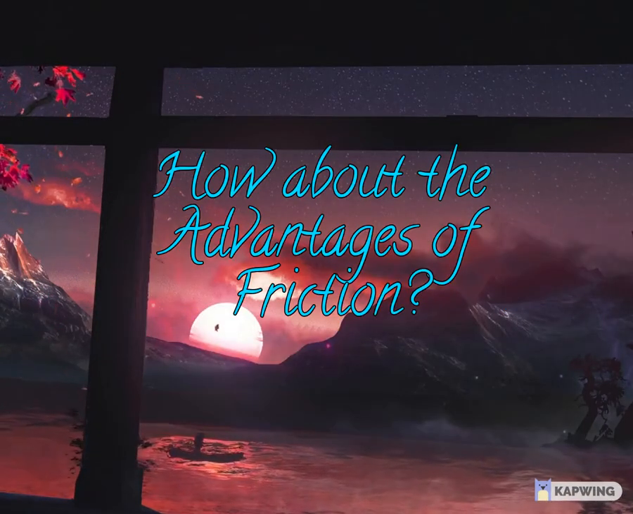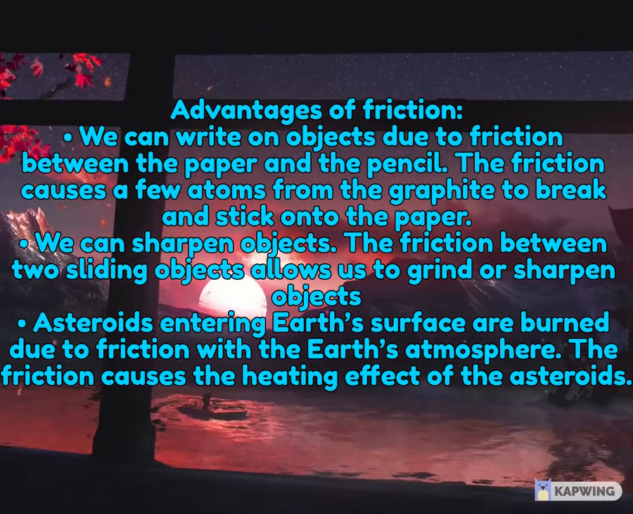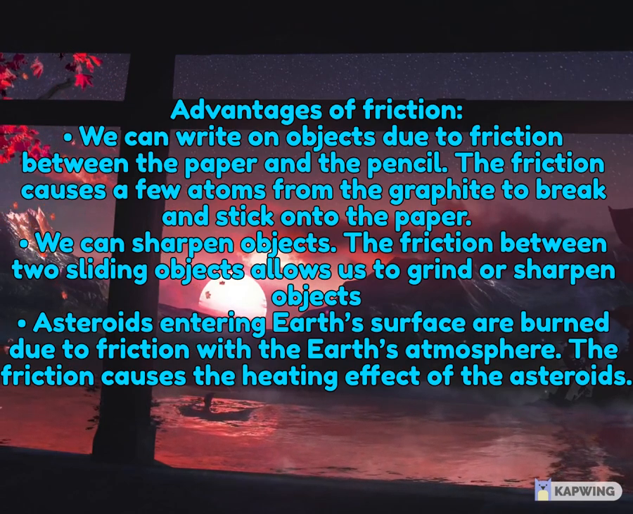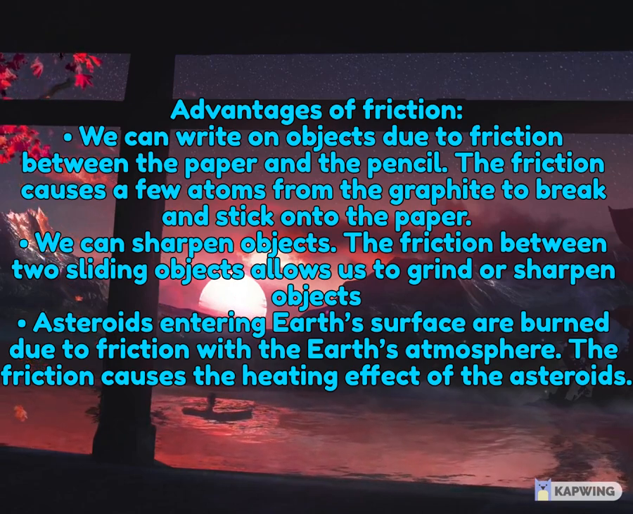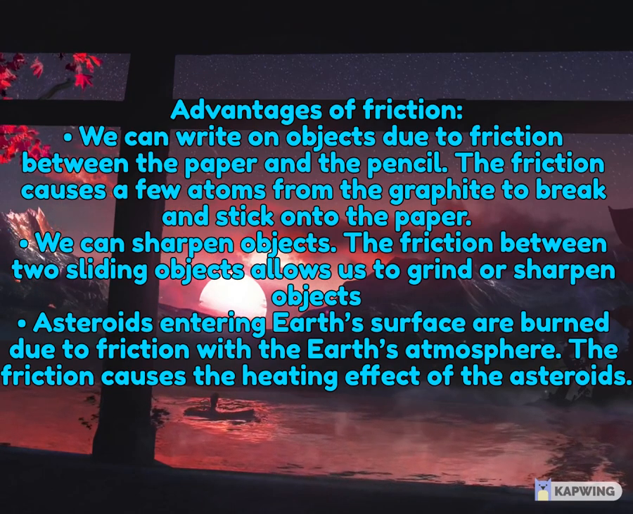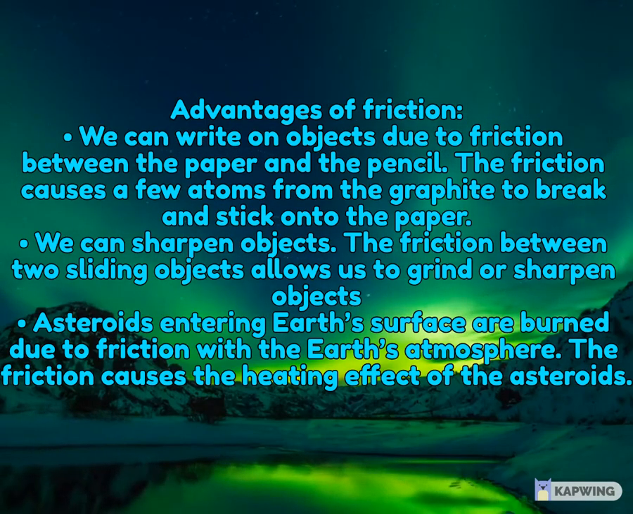How about the advantages of friction? We can write on objects due to friction between the paper and the pencil. The friction causes a few atoms from the graphite to break and stick onto the paper. We can sharpen objects. The friction between two sliding objects allows us to grind or sharpen objects. Asteroids entering Earth's atmosphere are burned due to friction with the air. The friction causes the heating effect of the asteroid.